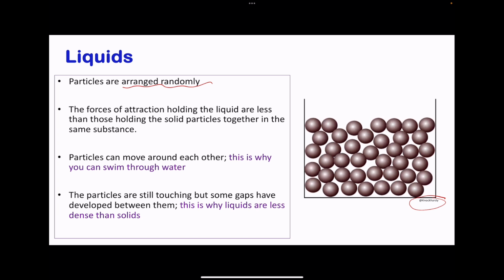That is why somebody can swim through water, because the water particles are able to move away to allow somebody or a solid to go through. But we see these particles are still touching each other, although there are some gaps like we see that and that. That's why some liquids have lower density than solids.